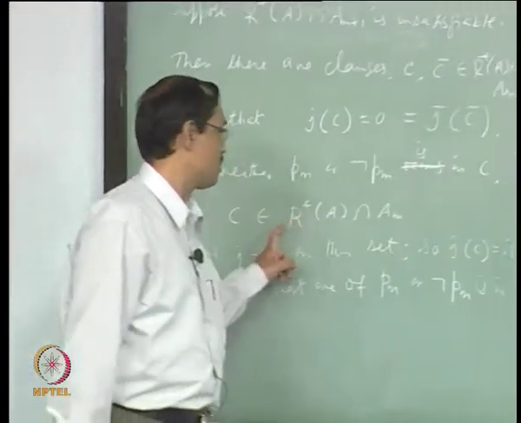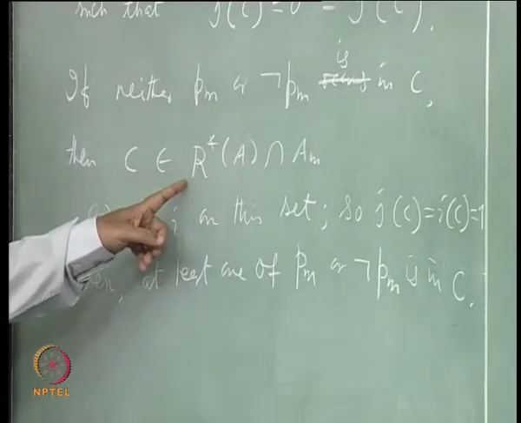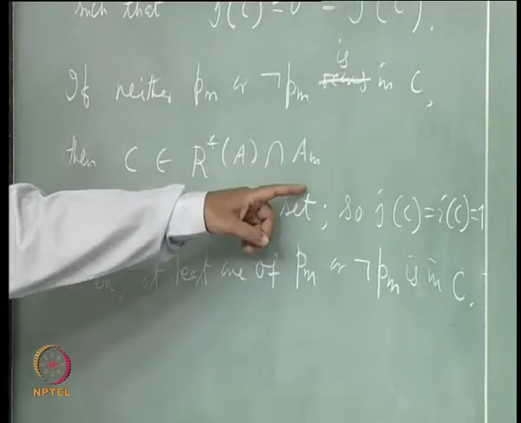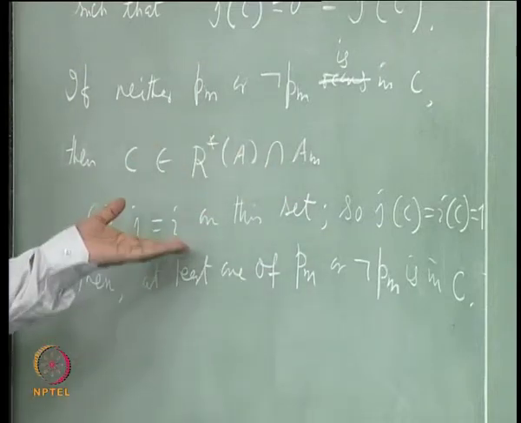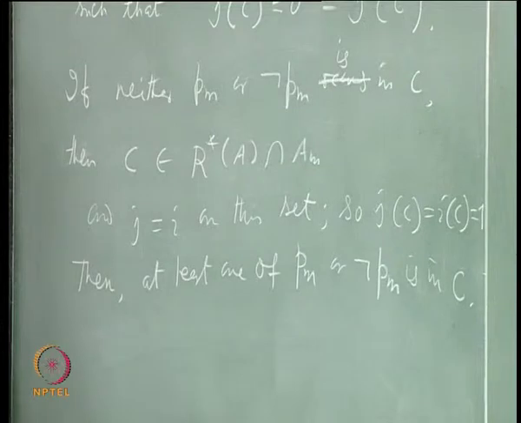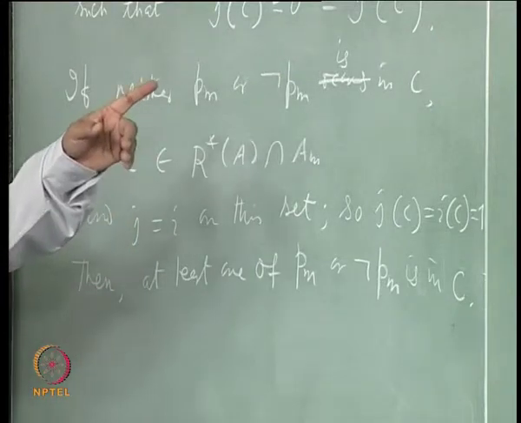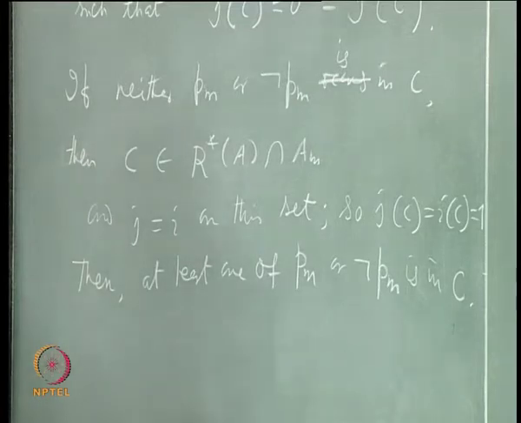See, this variable PM is not in R star A intersection AM, it is in AM plus 1, okay. But our notation may create problem, we have changed the notation, no? Have we changed the notation? PM occurs in AM or not in AM?